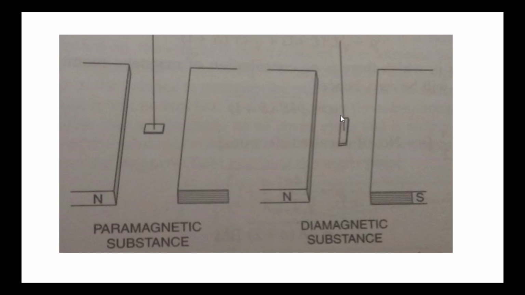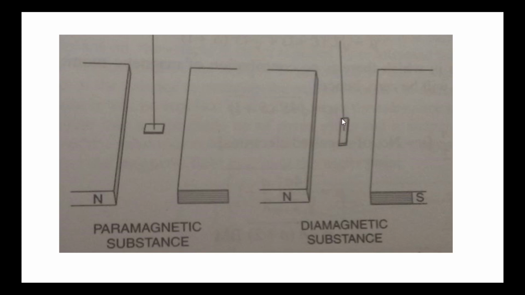Now, when the rod of diamagnetic substance is suspended between the poles of an external magnetic field, this is the external magnetic field, North Pole and South Pole, and this is the diamagnetic rod suspended between the poles. It is at a right angle, or perpendicular, to the direction of the magnetic field.